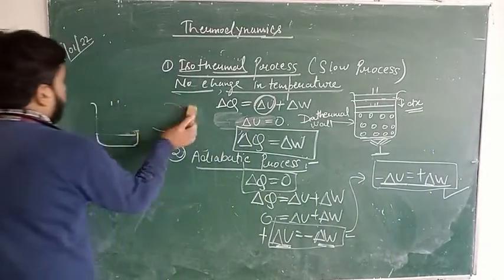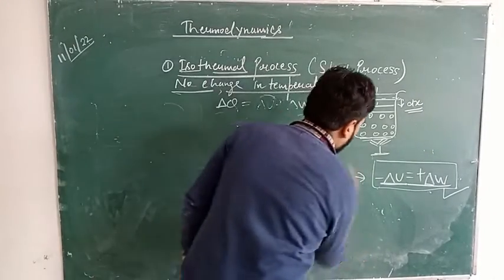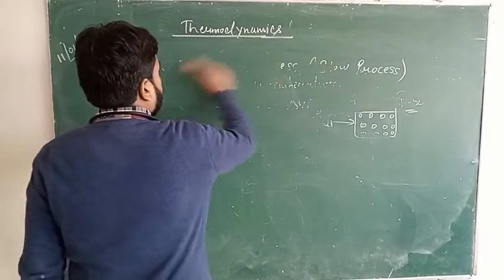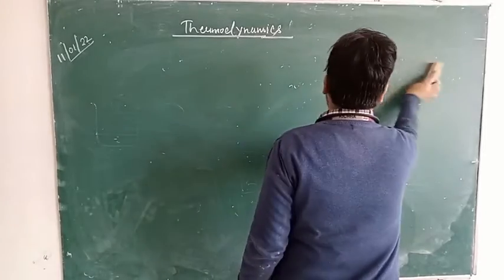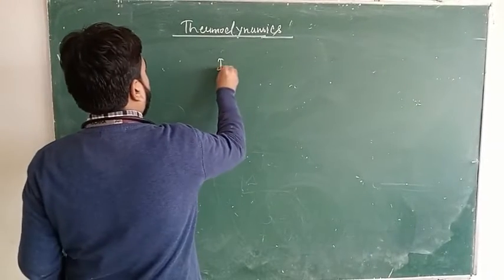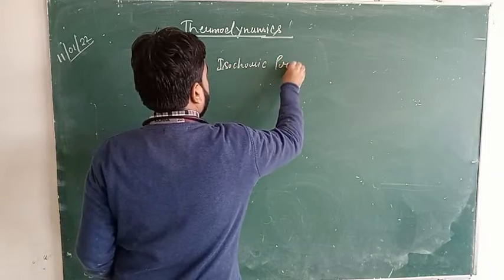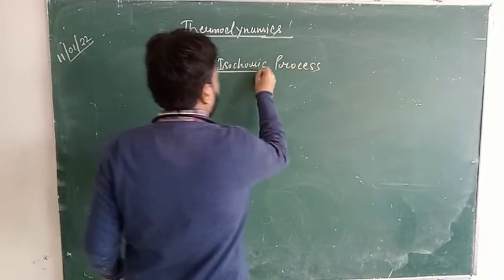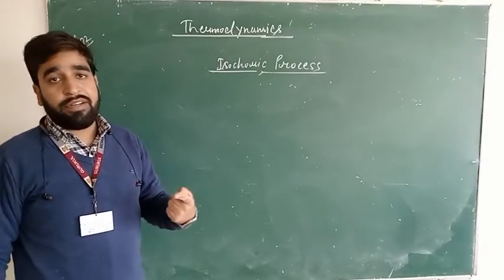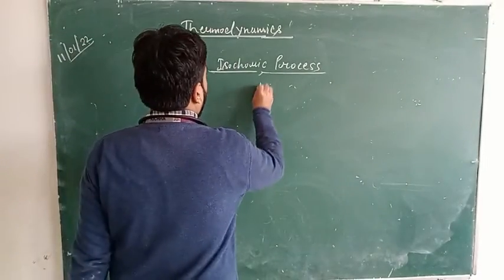Now students, after this we have to study the isothermal process. What is an isothermal process? An isothermal process is one in which the volume does not change. There is one process, isobaric. Bar is the unit of pressure. So in the isobaric process, pressure does not change. Isochoric process, volume does not change.